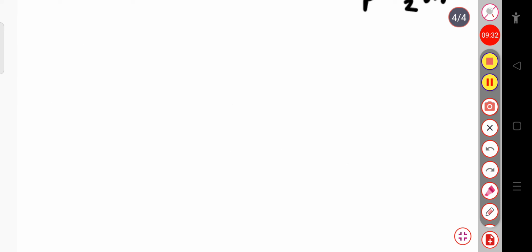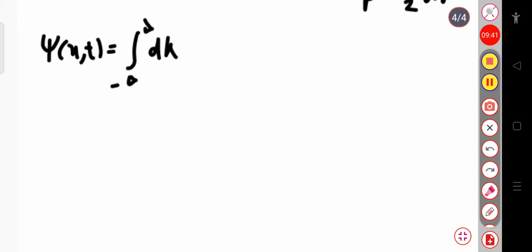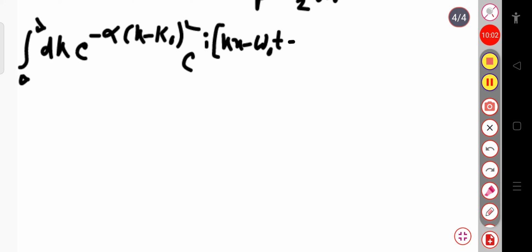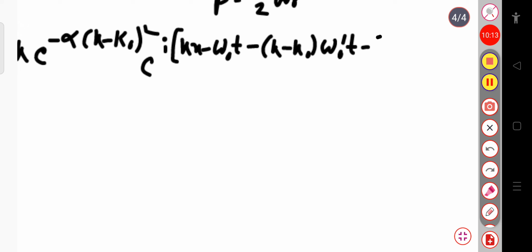Now psi of x,t will be equal to the integration over minus infinity to plus infinity dk into exponential of minus alpha (k minus k naught) whole square into exponential of i[kx minus omega naught t minus (k minus k naught) omega naught prime t minus (k minus k naught) whole square beta t]. Okay, so this is the expression.